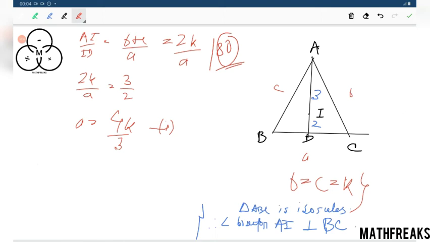This was quite confusing, because we have been asked to find the value of a. So why are we replacing a with this 4k? The replacement was wrong. That's why. k should be considered as 3 by 4a. Now we are absolutely correct.